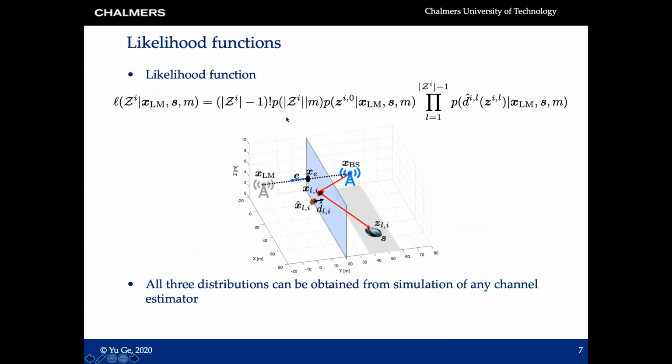Then the entire likelihood function has three components. The first part is the distribution of the number of paths conditioned on the type of the source, then the distribution for the specular path or the first arrival path, and the distribution of the distance for the diffusion paths. All these three distributions can be obtained from simulation of any channel estimator.